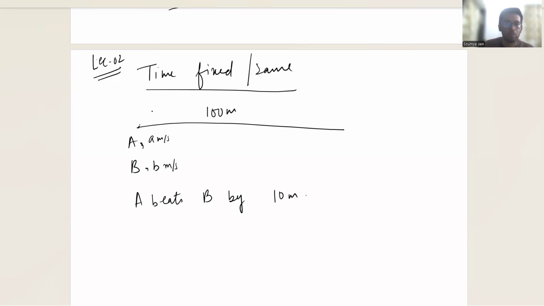Okay. So let's first understand what this means, and then we'll come to the concept on the bigger picture. What this sentence means is, when A had reached here, B was 10 meters behind A. So first of all, A beats B means that obviously A won the race. And beats by 10 meters means that when A had reached the finishing point, B was 10 meters behind it.